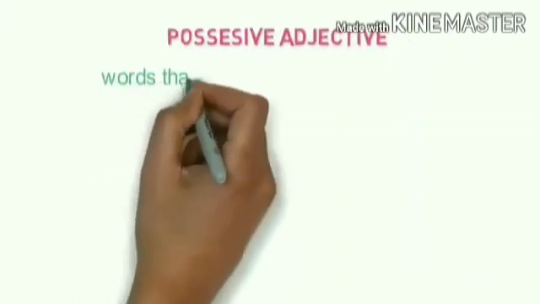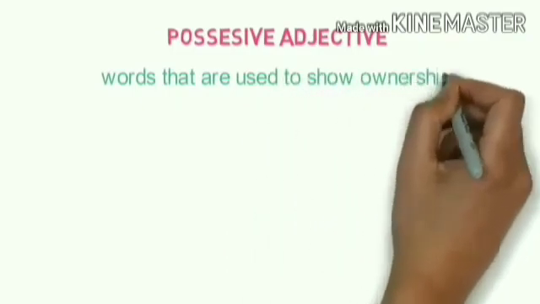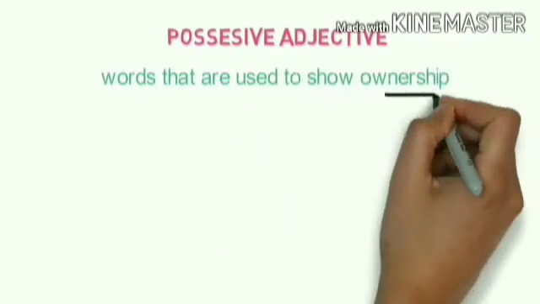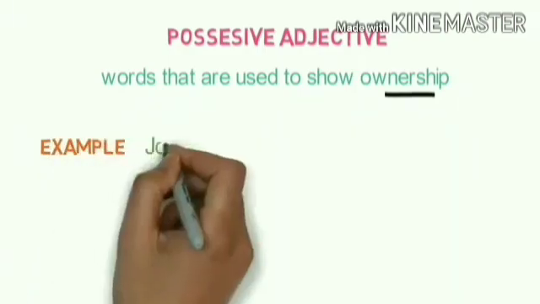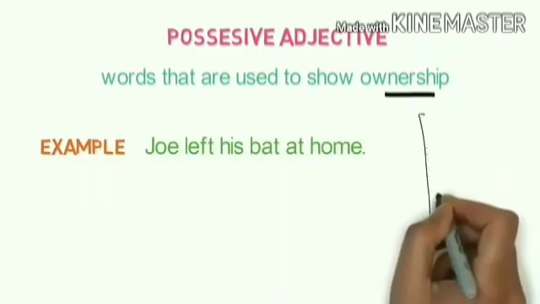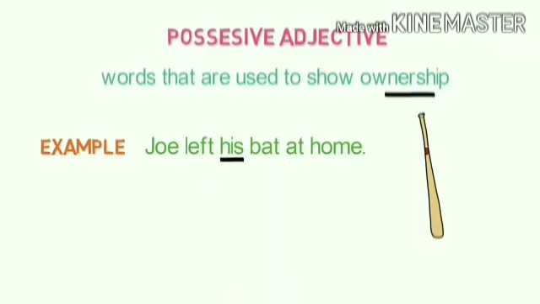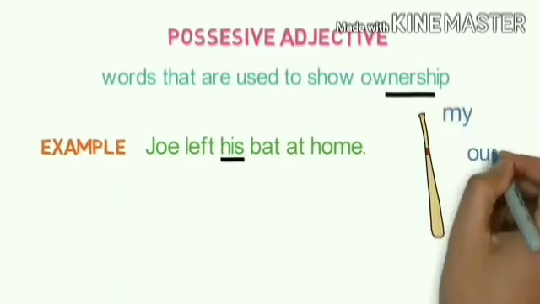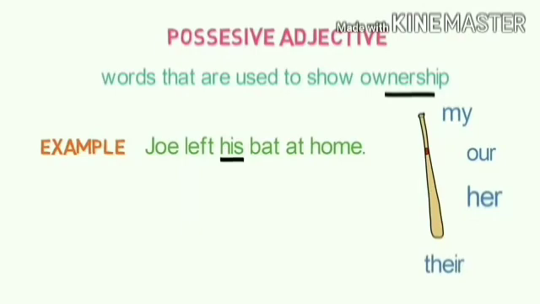Okay. Next one, possessive adjective. These are the words that show ownership. Remember the word ownership. Example, Joe left his bat at home. His bat. His is possessive, ownership. We can also say her, my, our, their, right? We can use these words also for ownership. Let's see the example of a pronoun. I'm comparing it so that you can understand clearly.